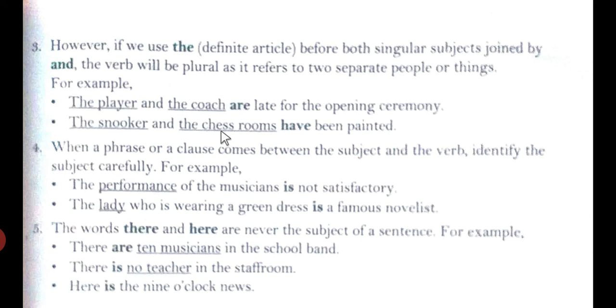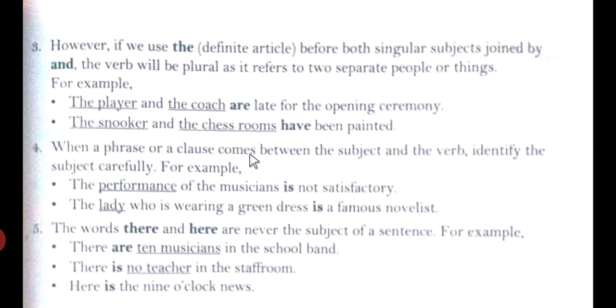The snooker and the classroom have been painted. So the snooker is the singular subject. The chess room is also a singular subject and it is joined by the conjunction and. Here the verb is plural, that is have.